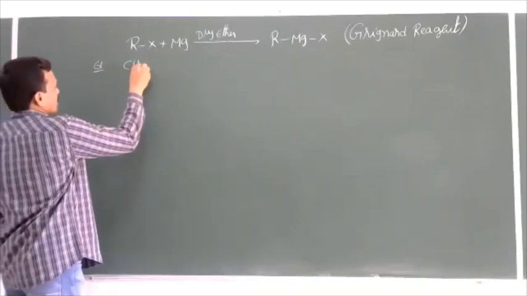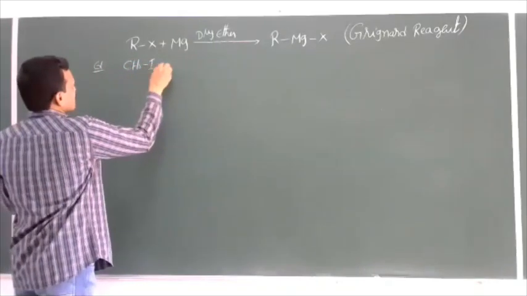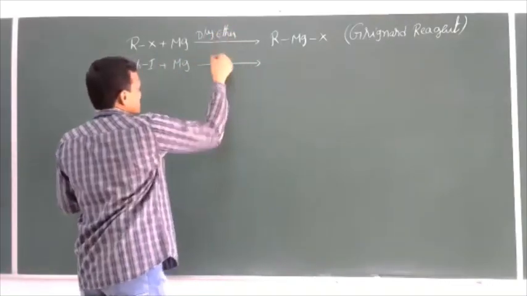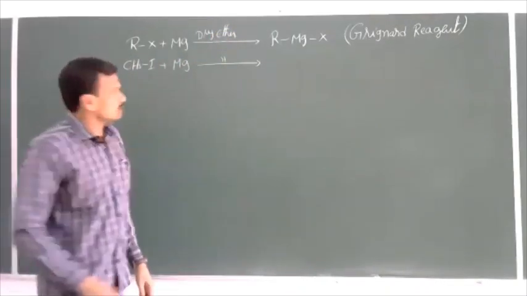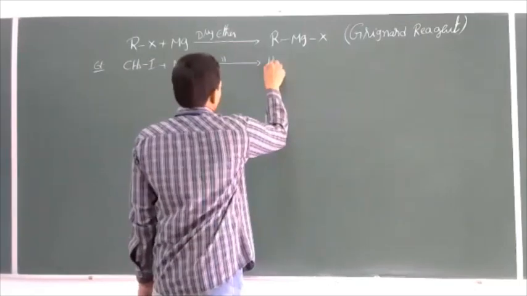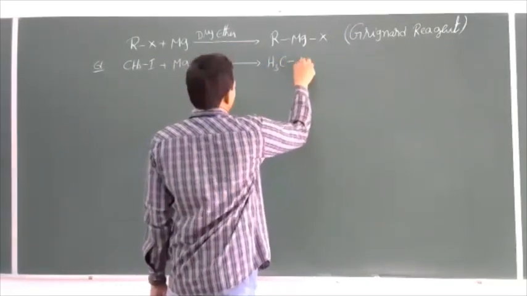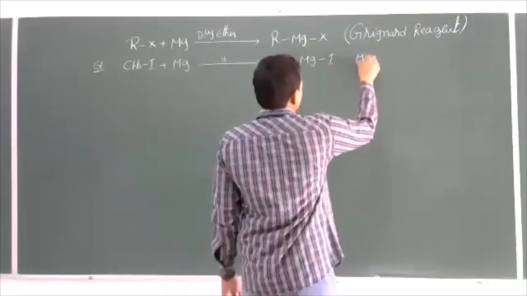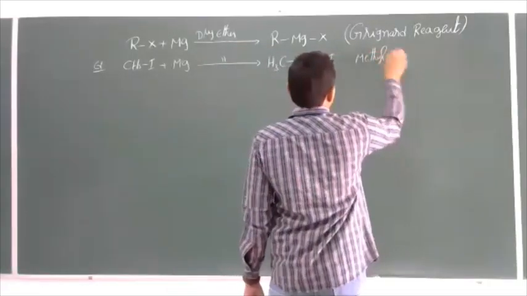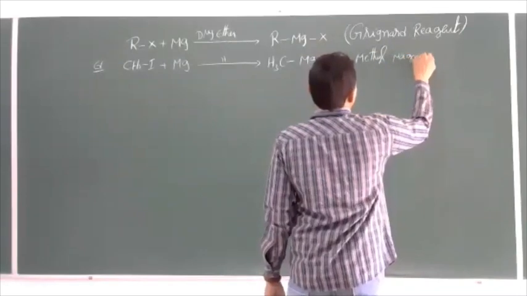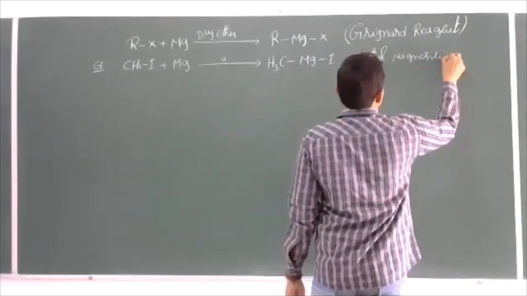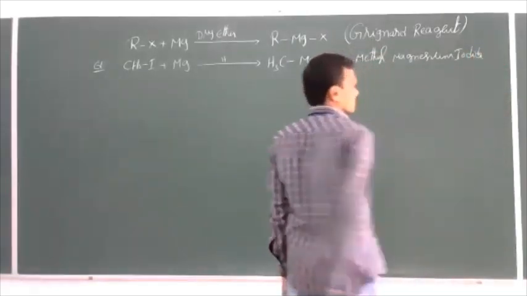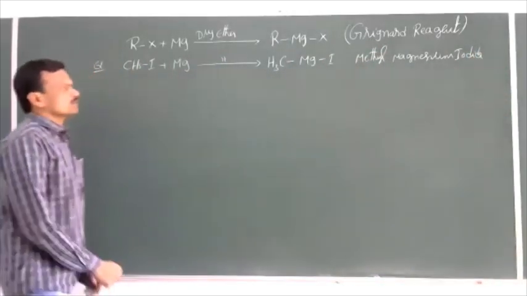So if you take methyl iodide, when allowed to react with magnesium in the presence of dry ether, then we can get methyl magnesium iodide.